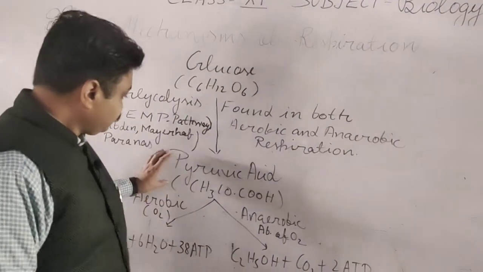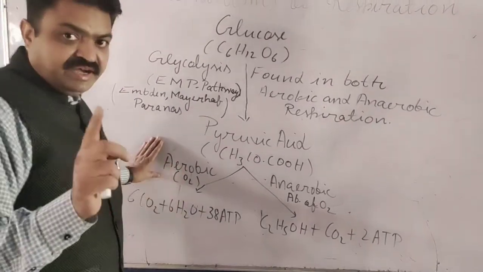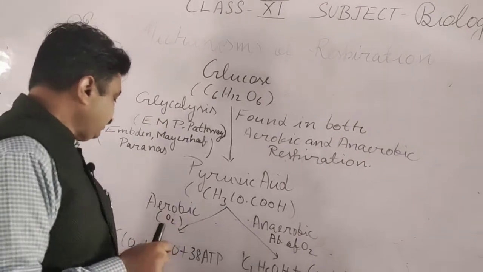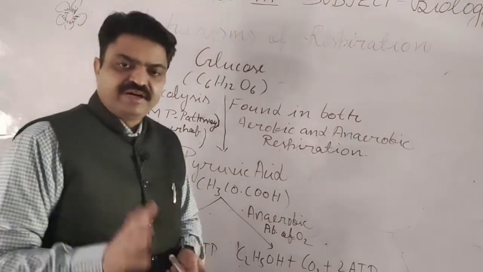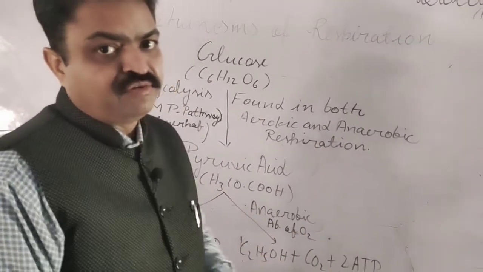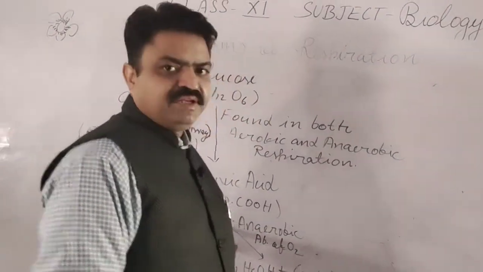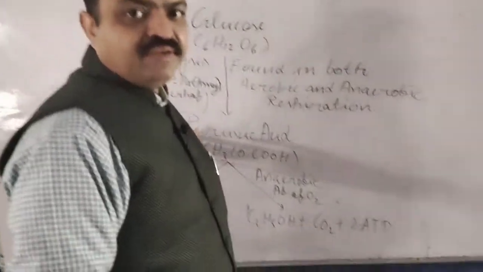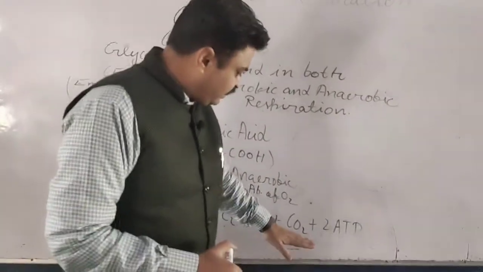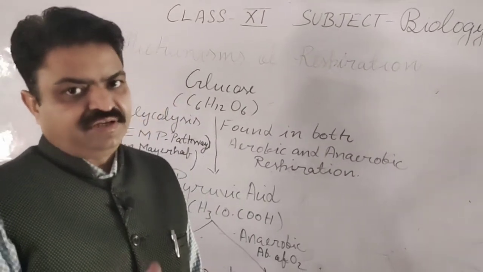Now this pyruvic acid is oxidized in the presence of oxygen into carbon dioxide, water and 38 ATP, means a large amount of energy is released. And in anaerobic respiration, this pyruvic acid is oxidized into ethanol and carbon dioxide, and 2 ATP energy is released.